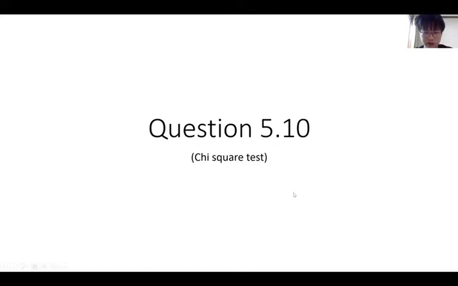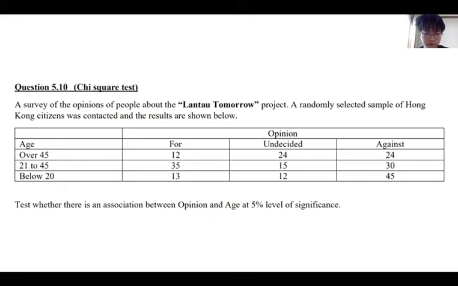For question 5.10, the chi-square test. A survey of the opinions of people about the Lantern Tomorrow project, a randomly selected sample of Hong Kong citizens, was contacted and the results are shown below. Test whether there is an association between the opinion and the age at the 5% level of significance.